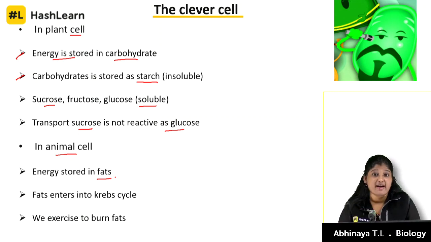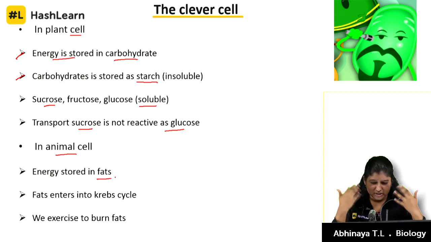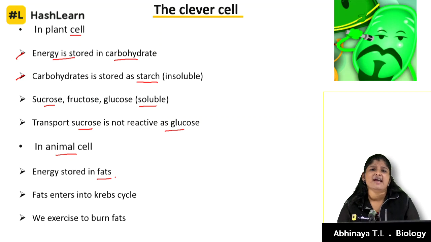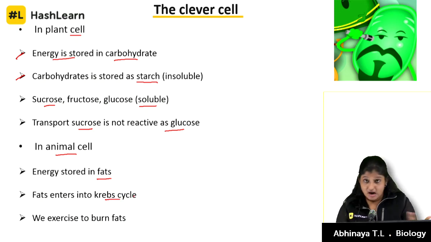Here are beautiful fats, as we saw in the previous class. I'll keep repeating it so that it gets rejuvenated and memorized into your brain. You start picturing it. So in the amphibolic pathway, we saw fats getting converted into fatty acid and glycerol. Fatty acid became acetyl-CoA. It entered Krebs cycle. So our fats actually enter Krebs cycle in our body.